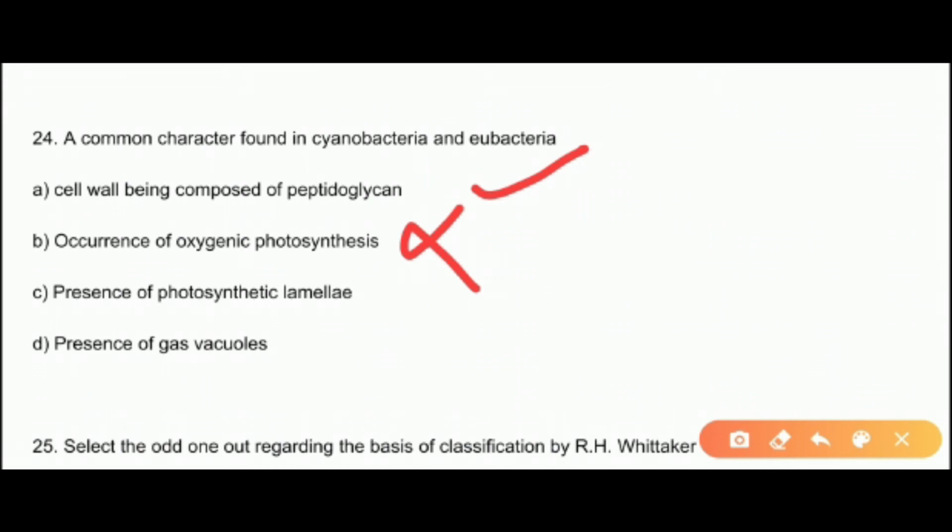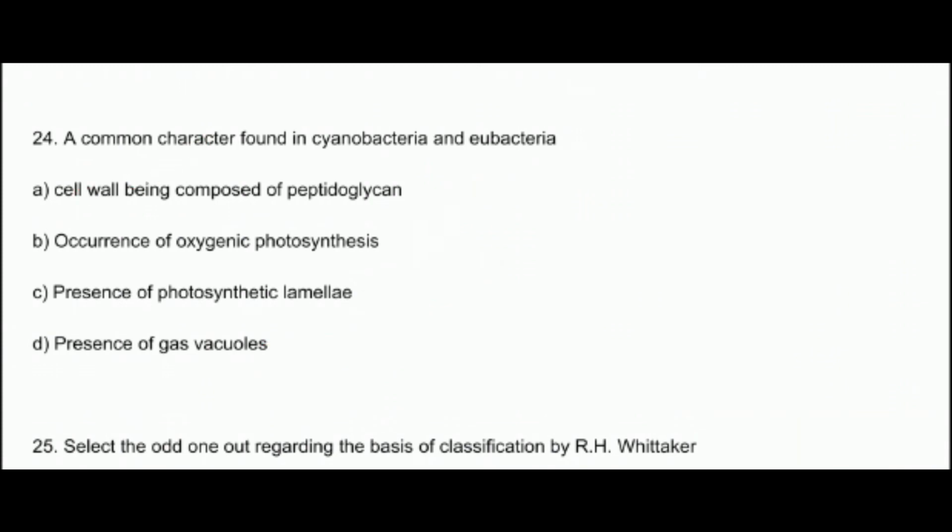Presence of photosynthetic lamella? No. It is there in cyanobacteria but not in eubacteria. Presence of gas vacuoles? It is there in cyanobacteria. So this is also incorrect. So the first option is more correct, which is cell wall being composed of peptidoglycan. This is the common feature in both of these bacterial forms.